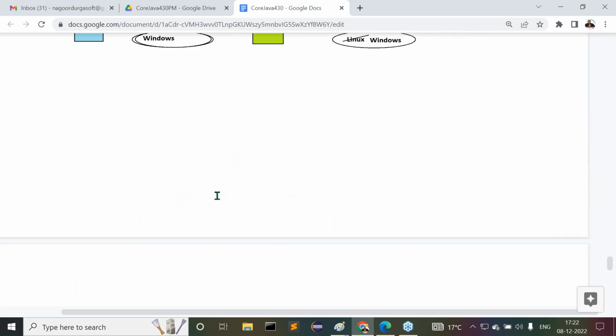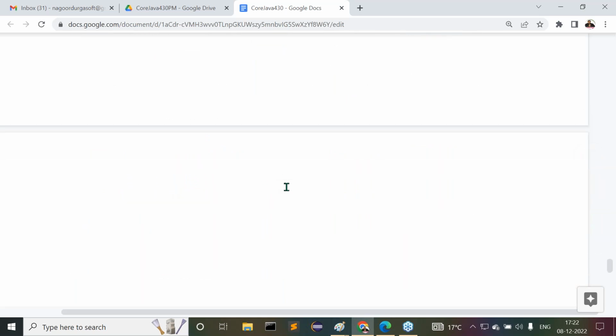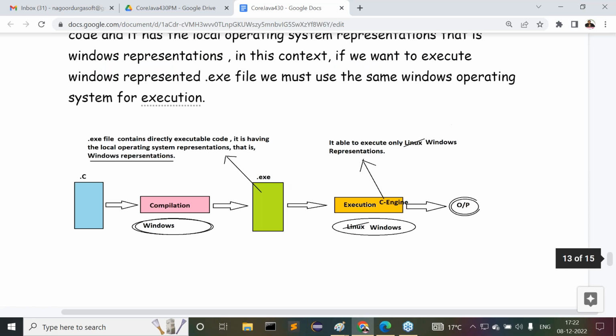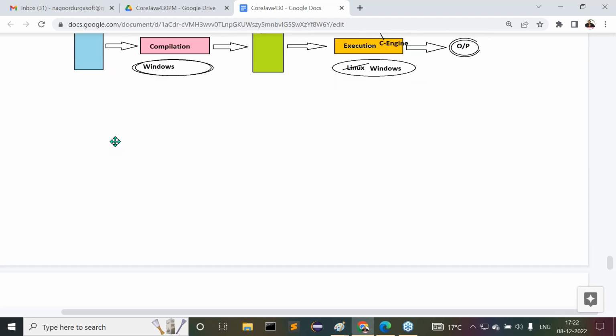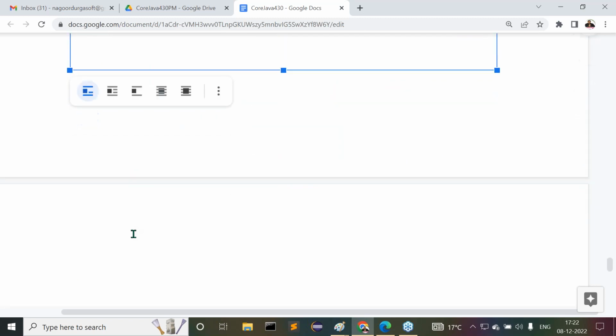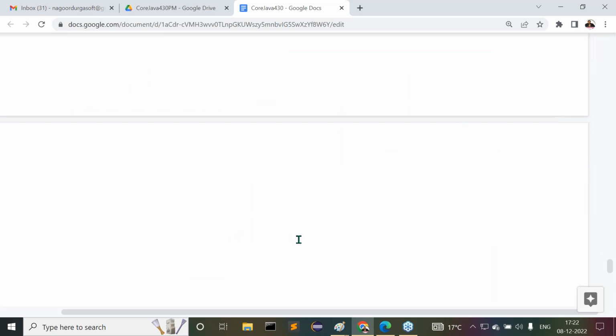Now the next one: platform independent programming language. When is a programming language platform independent? Observe carefully.